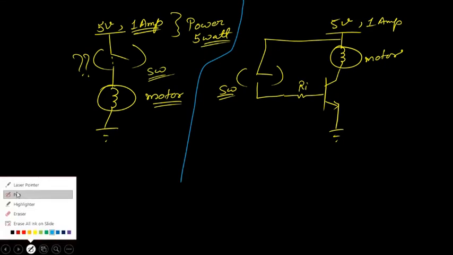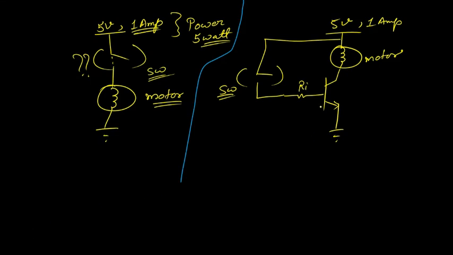We have studied transistors in many different courses. So because of amplification, we can provide less power and can get a better result. No, the motor needs 5 watt. Sir, to protect the motor. Direct current can affect. No, here you can see the source can only provide you 5 volt, 1 ampere. Right, 5 watt. And 5 watt is the rating of the motor also. So how can the 5 volt, 1 ampere destroy the motor if it is within the specification?